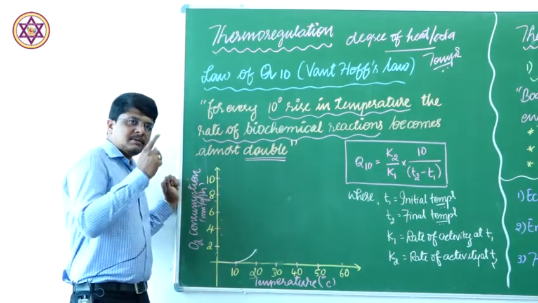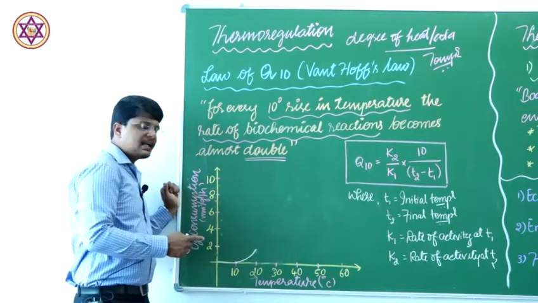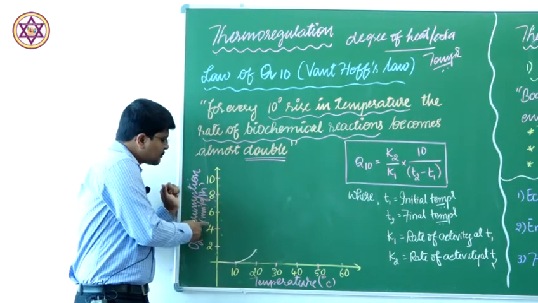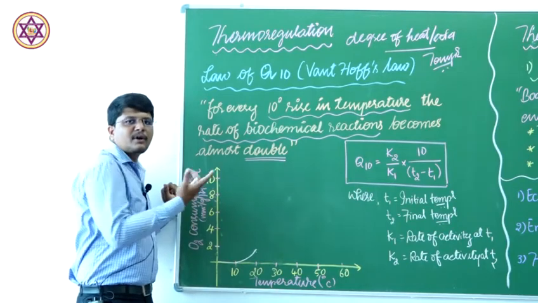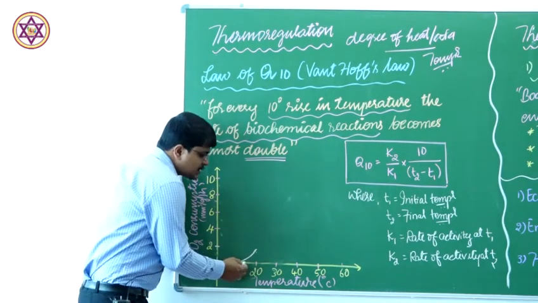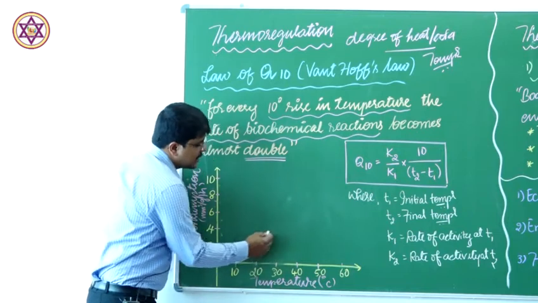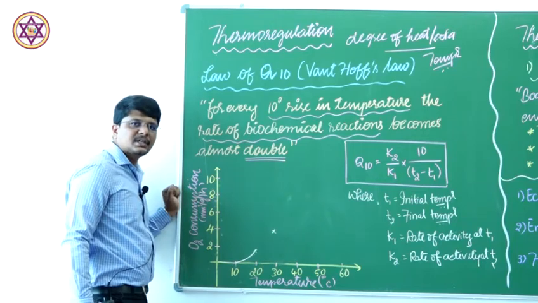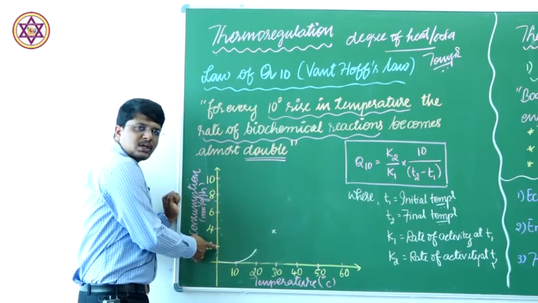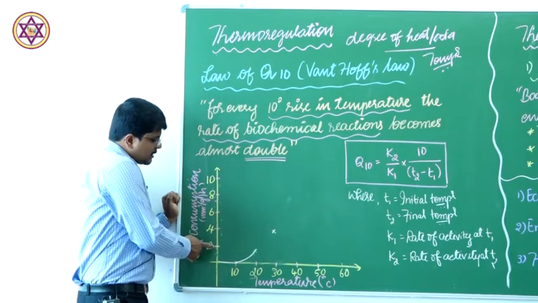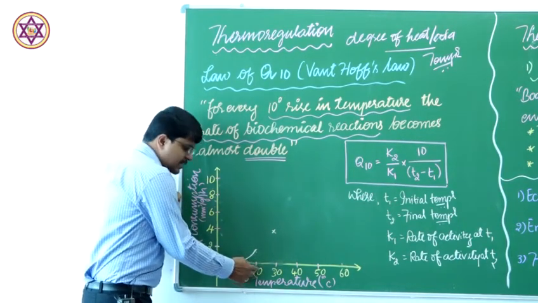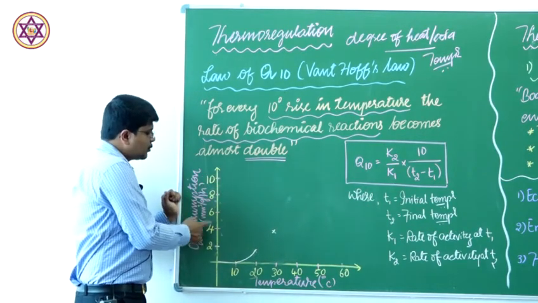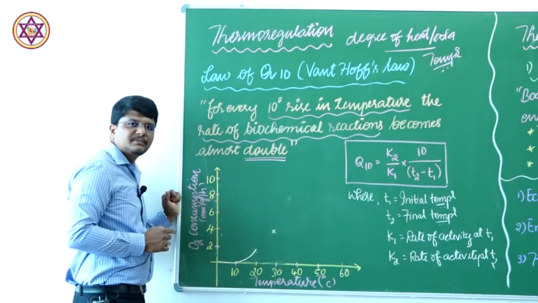With the increase of 10 degrees centigrade, 1 gram weight of caterpillar can consume 2 cubic millimeter of oxygen per hour. Likewise, if the temperature is raised from 20 to 30, the rate of reaction increases, almost double the previous one. At 20 degrees centigrade, for example, the caterpillar consumes 2 cubic millimeter of oxygen per hour.